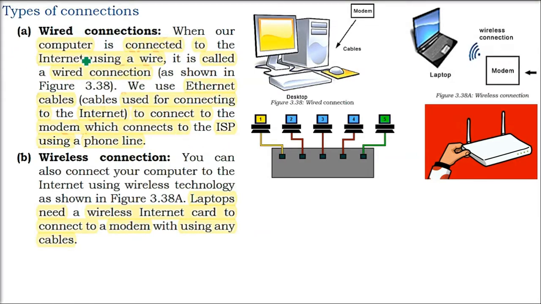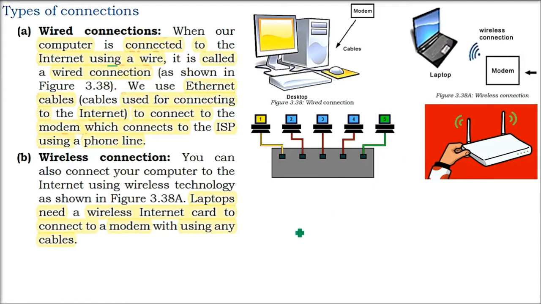So there are different types of connections. Wired connection, that is you will have proper wire, you will see proper wire. The data will transfer or communicate through wires, proper laid down wires. So when your computer is connected to the internet using a wire, this is simply a wired connection. Here we use the Ethernet cables to connect to the modem, which connects to the ISP using a phone line. Now there are different services also. As I said, fiber. Fiber is also wired.